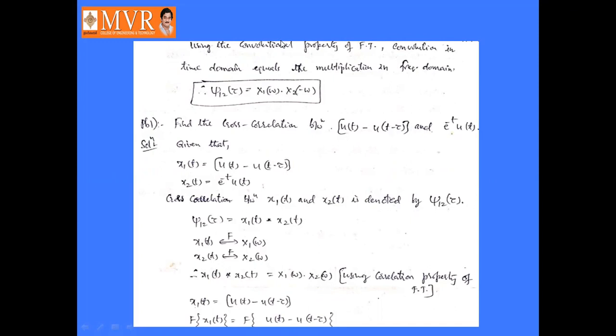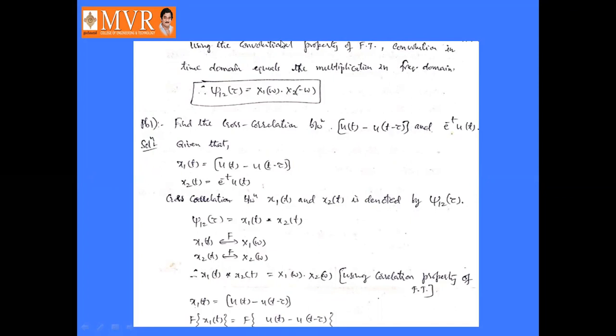Given these, the two signals will be considered as x1 of t and x2 of t. So x1 of t is u of t minus u of t minus tau and x2 of t is e power minus t into u of t.